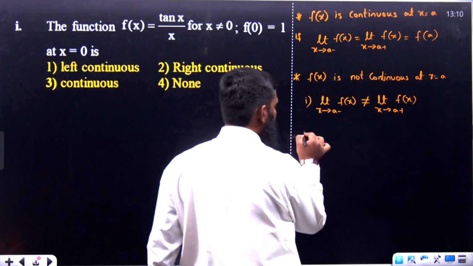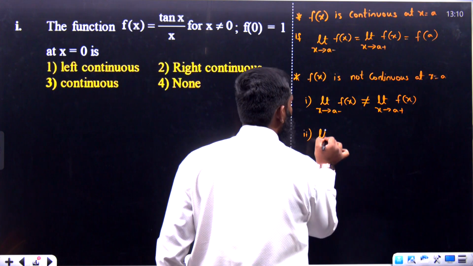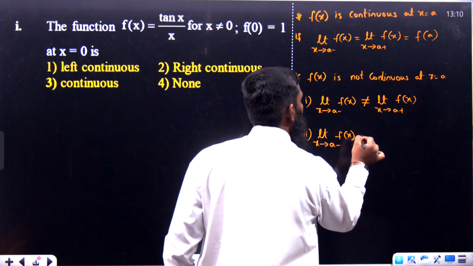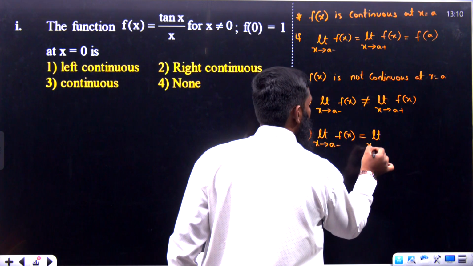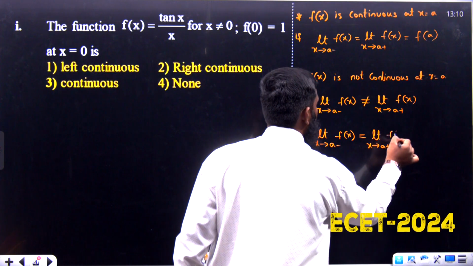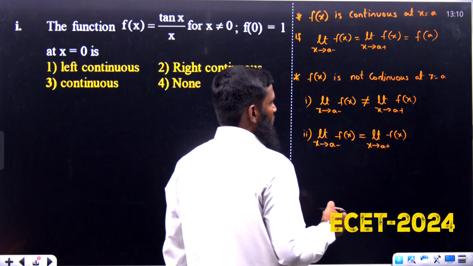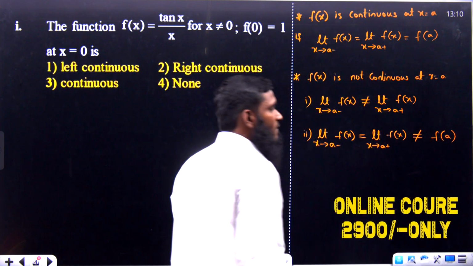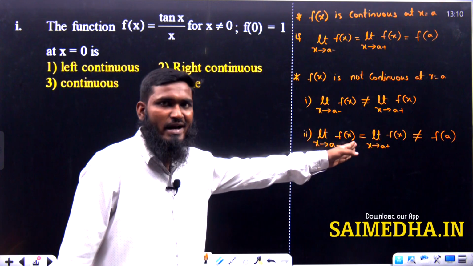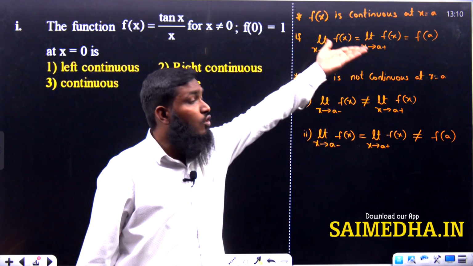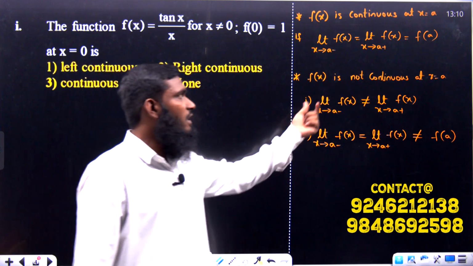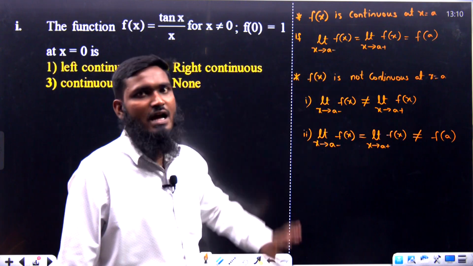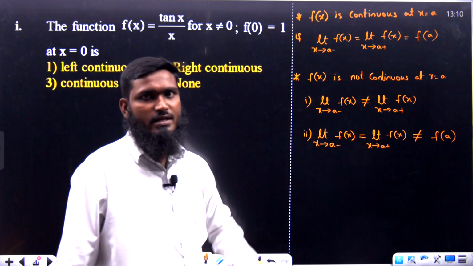Now what is the second condition over here? The second condition is limit x tends to a minus f of x is equal to limit x tends to a plus f of x, but it is not equal to f of a. Over here LHL is equal to RHL, but this limit value is not equal to the function value. Then also we have to say not continuous or discontinuous. So these are the conditions we have for a continuous function and a discontinuous function.